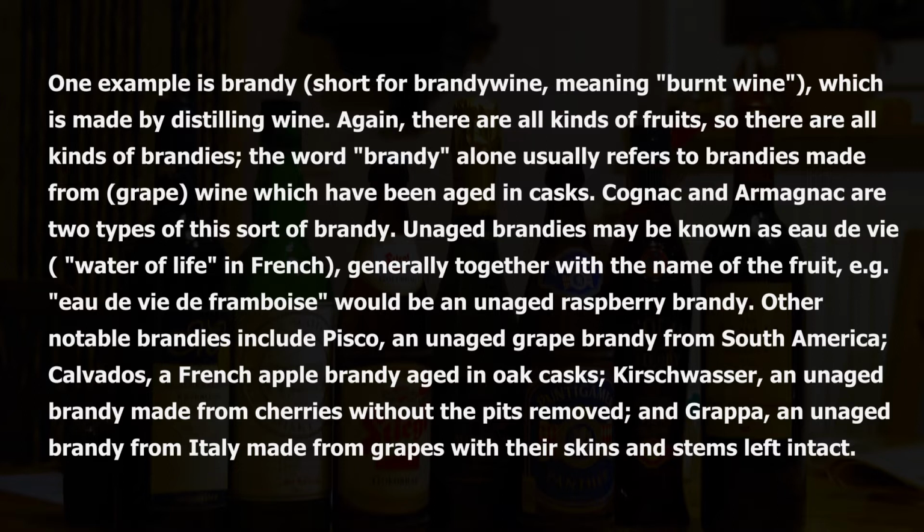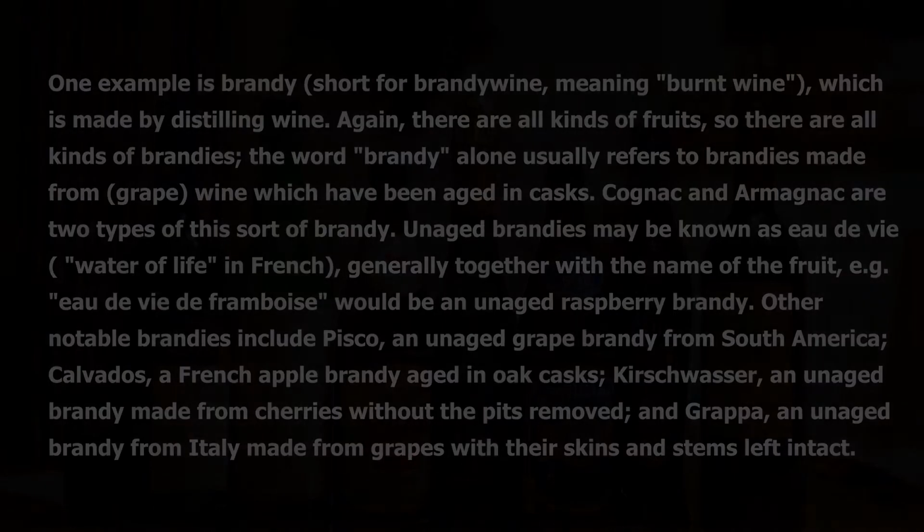Unaged brandies may be known as eau de vie, water of life, in French, generally together with the name of the fruit, e.g. Eau de vie de framboise would be an unaged raspberry brandy. Other notable brandies include Pisco, an unaged grape brandy from South America, Calvados, a French apple brandy aged in oak casks, Kirschwasser, an unaged brandy made from cherries without the pits removed, and Grappa, an unaged brandy from Italy made from grapes with their skins and stems left intact.